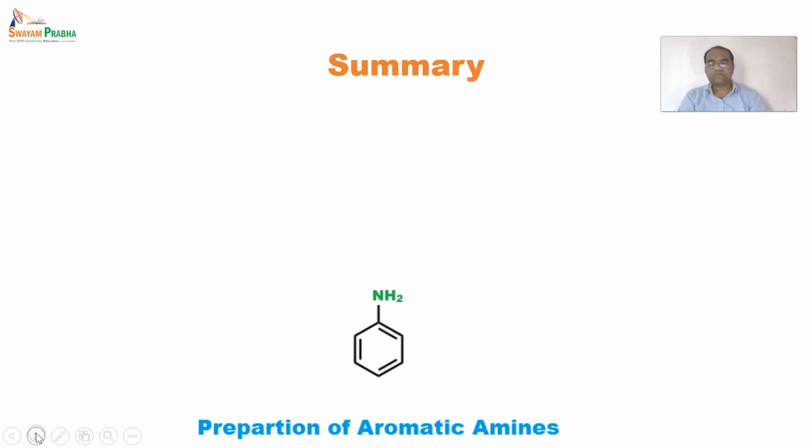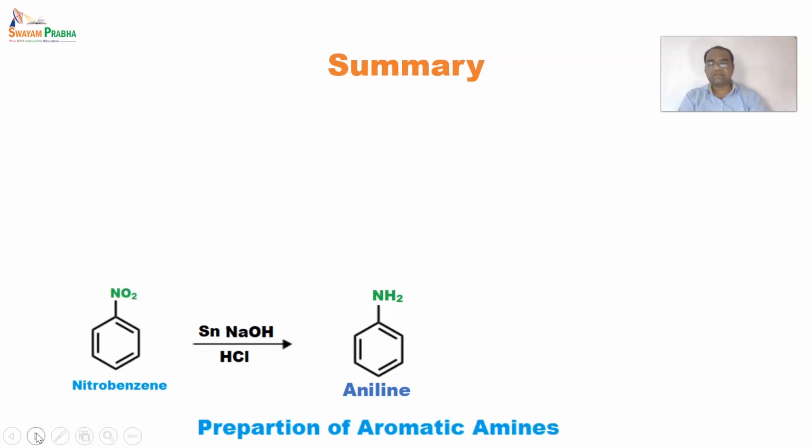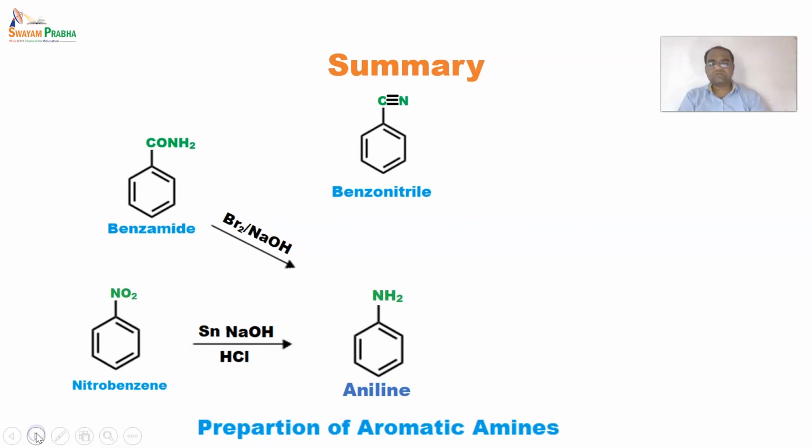After that, we saw the preparation of aromatic amines. There are 5 methods that we have seen in this session. Firstly, reduction of nitrobenzene with tin and HCl. After that, benzamide with bromine and NaOH. Such a reaction is called the Hofmann degradation. After that, we saw benzonitrile, which is reduced with the help of H2 gas and nickel, or lithium aluminium hydride.